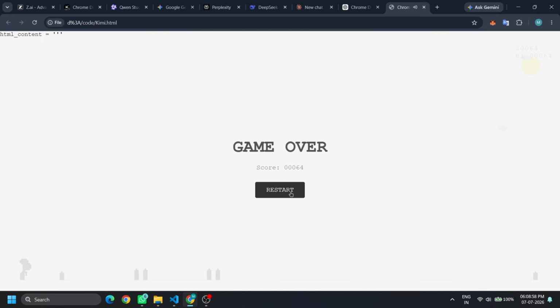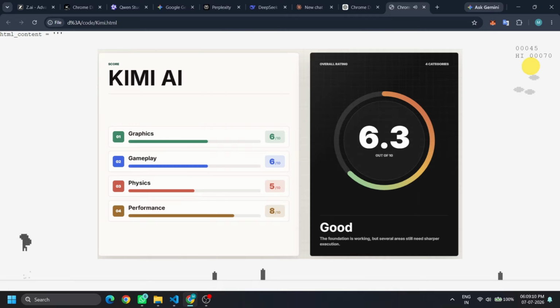The biggest weakness is the presentation. The graphics are very simple, and the bird physics feel a little inconsistent. Sometimes the movement feels slightly floaty, making precise control a bit difficult. Overall score 6.3.